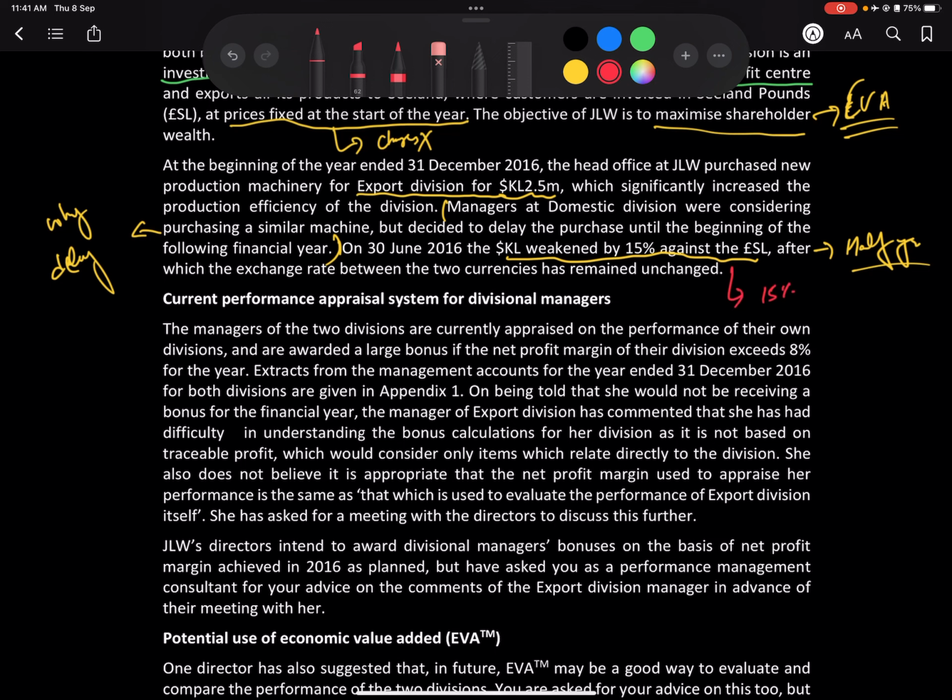Since you're exporting, you will be receiving more dollars, because your currency is reduced. So right now maybe it's $1, but you will be receiving 1.15, since you're exporting it.